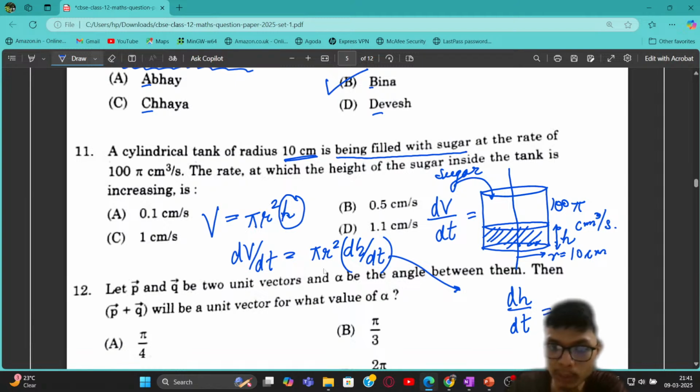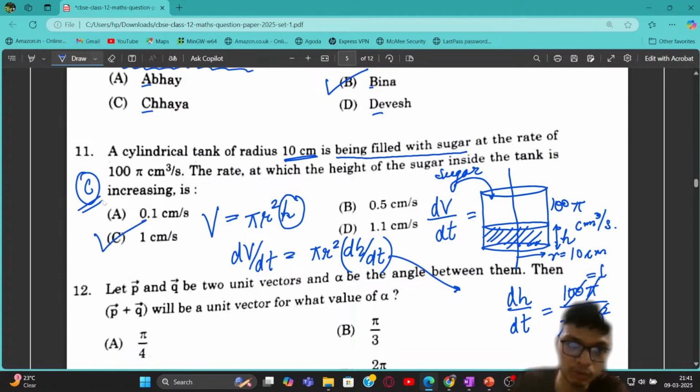So dh by dt is going to be dv by dt divided by pi r square. dv by dt is going to be 100 pi divided by pi into r square. R square is 10 square, right? So from here you can see that 10 square and 100 get cancelled out, and pi gets cancelled out. This is how we get the rate as 1 centimeter per second. So from here you can see that option C is going to be the correct answer for this problem. Very simple, straightforward problem, right?